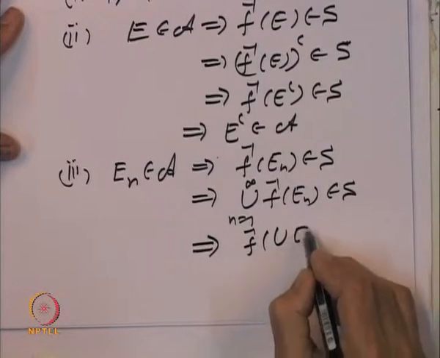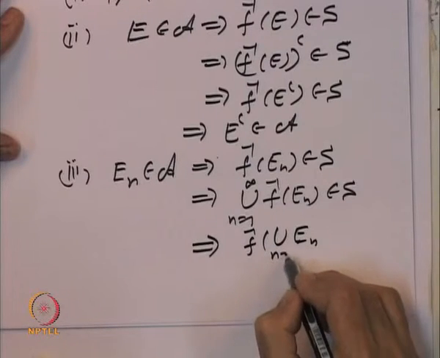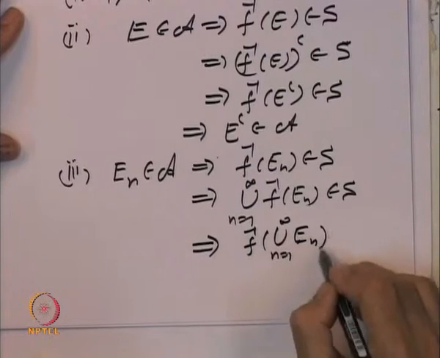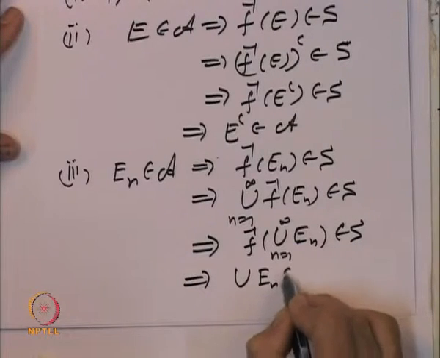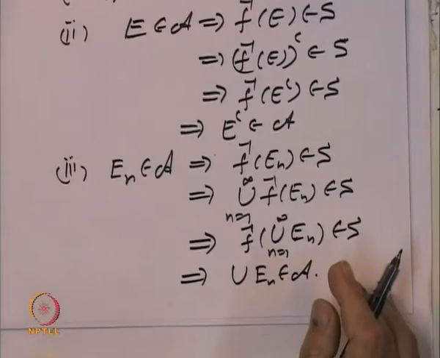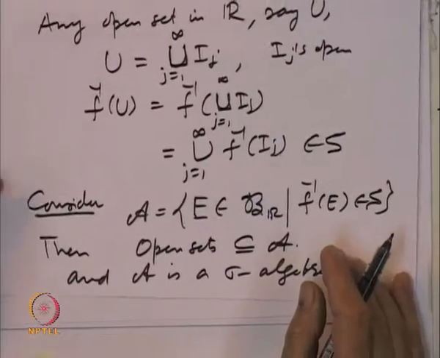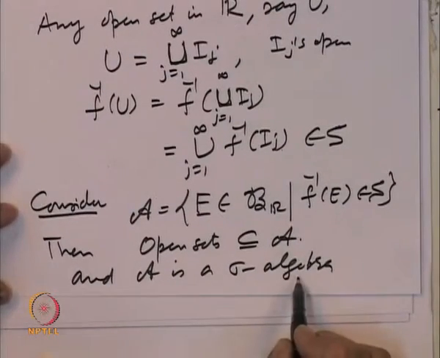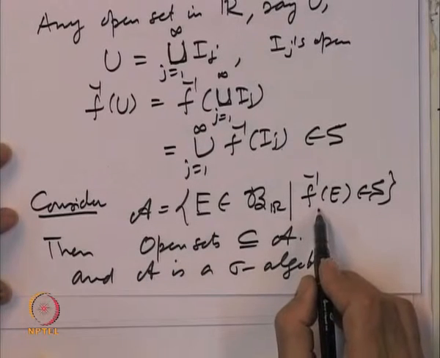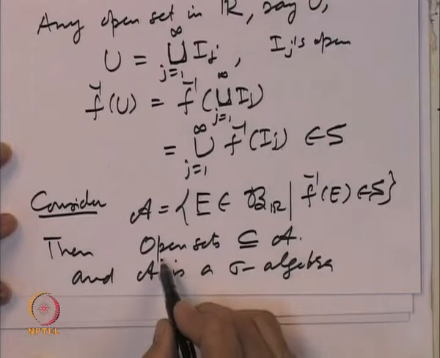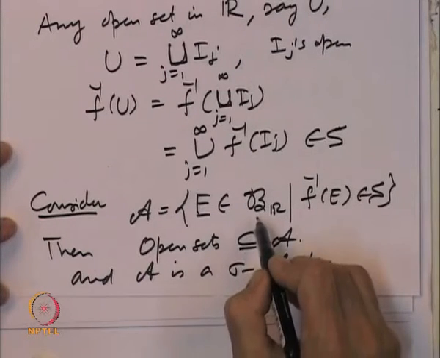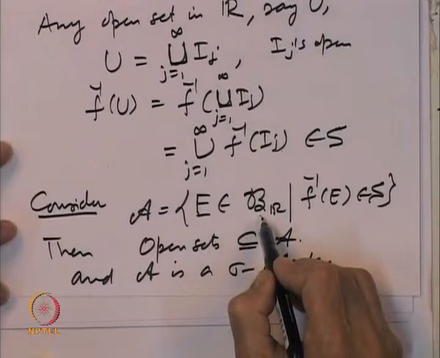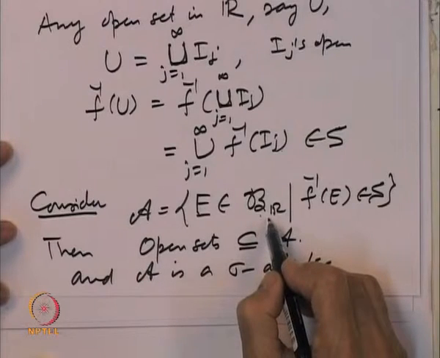So, the union of E_n's belongs to A. So, we have verified that A is a sigma algebra including the open sets. So, it must include the Borel sigma algebra, but it is already a subclass of the Borel sets. So, A is equal to the class of Borel sets.